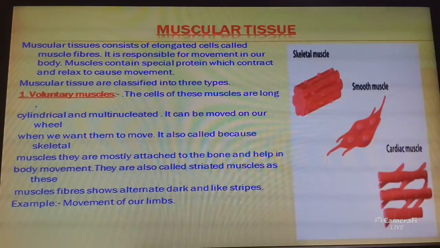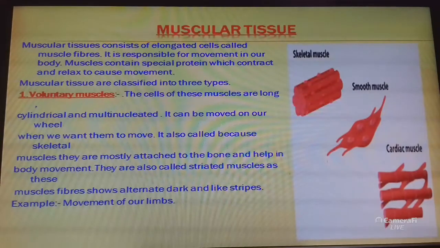Actually, muscular tissue helps in various types of movements and locomotion. So what is muscular tissue? Muscular tissue consists of elongated cells called muscle fibers. It is responsible for movement in our body, and the cells of this tissue contain a special protein called contractile protein, which contracts and relaxes to cause movement.